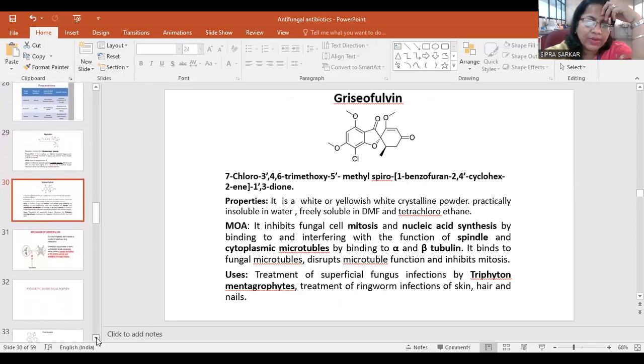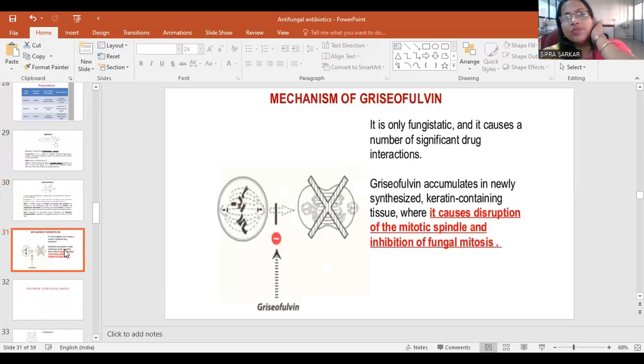That is also 7-chloro-3,4,6-trimethoxy group is there, and 5-methyl. The spiro ring is benzofuran; 2 benzene rings are there, furan is there, 2,4-cyclohexadiene-1,3-dione. So the mechanism of griseofulvin is that it is only fungistatic and it causes a number of significant drug interactions. Griseofulvin accumulates in newly synthesized keratin-containing tissues, where it causes disruption of the spindle and inhibition of fungal mitosis.